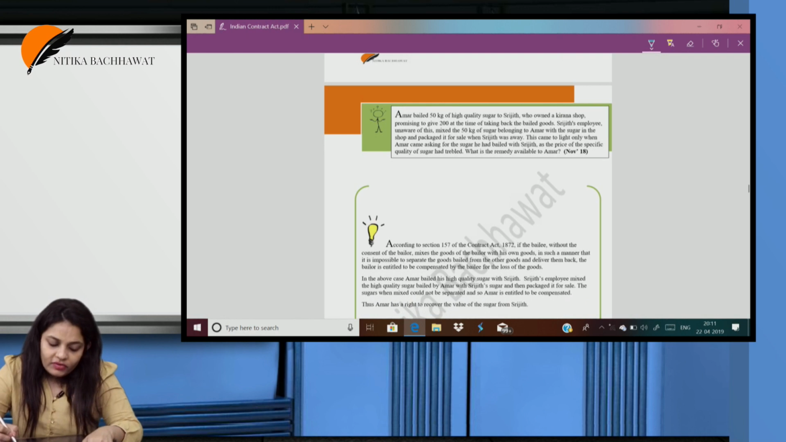Amar bailed 50 kgs of high quality sugar to Srijit, who owned a kirana shop, promising to give 200 at the time of taking back the bailed goods. Srijit's employee, unaware of this, mixed the 50 kgs of sugar belonging to Amar with the sugar in the shop and packaged it for sale when Srijit was away.